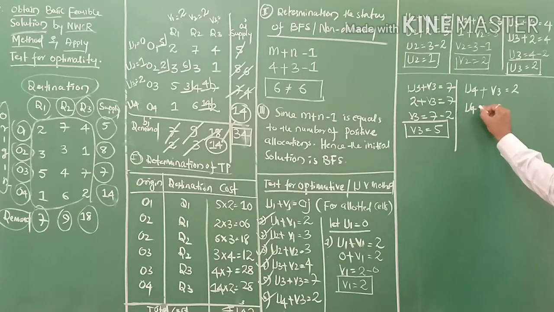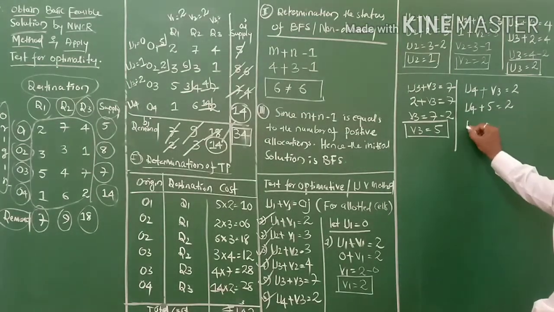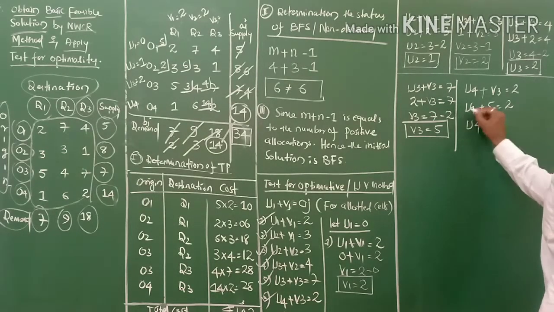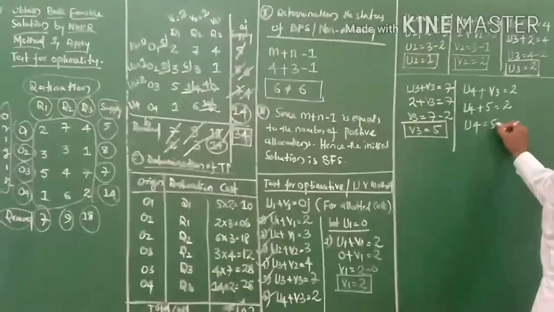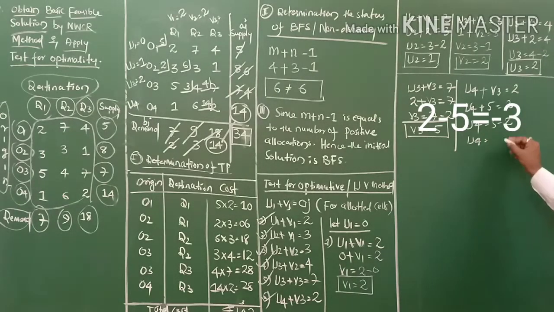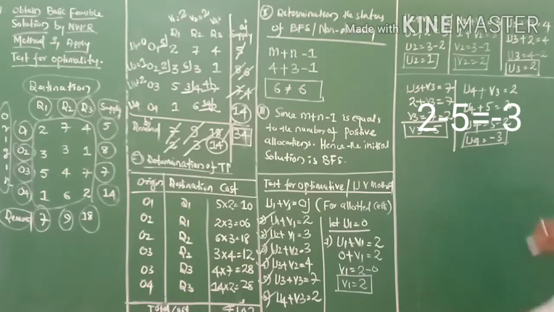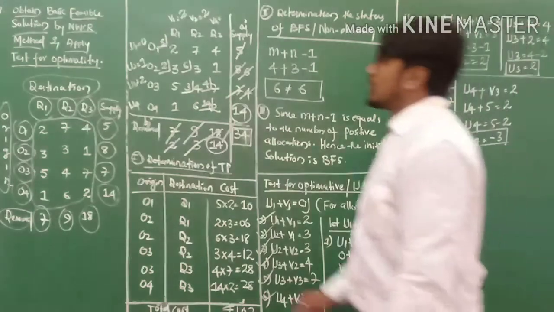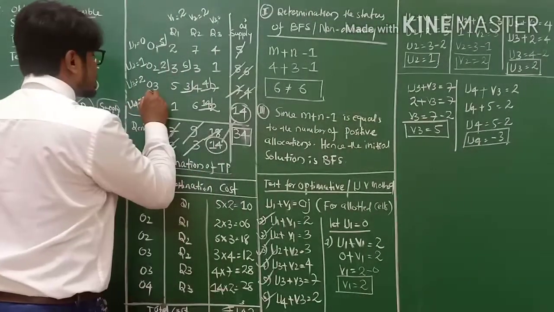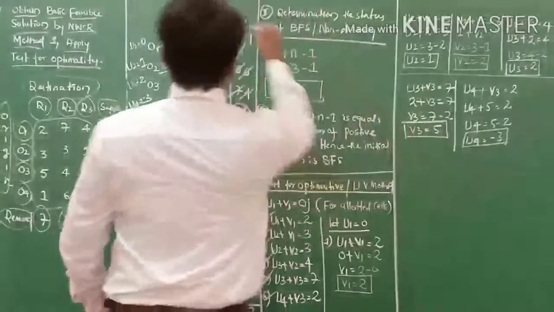Take it as it is, u4 plus v3, which is 5, equals 2, my friends. So u4 equals 5 minus 2, which equals minus 3, my friends. So u4 equals minus 3. So we got the value.